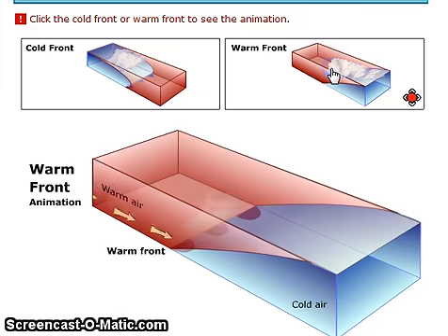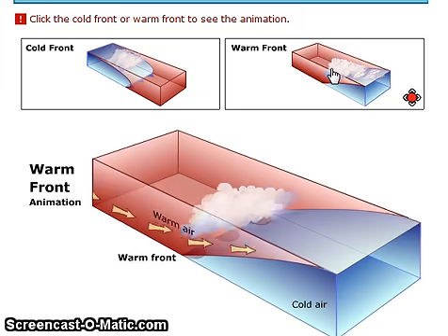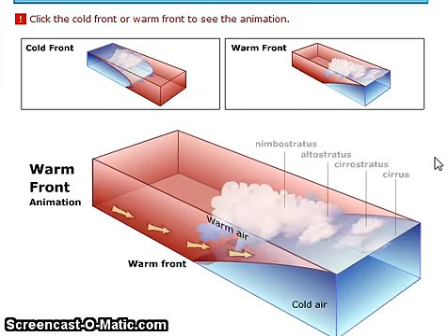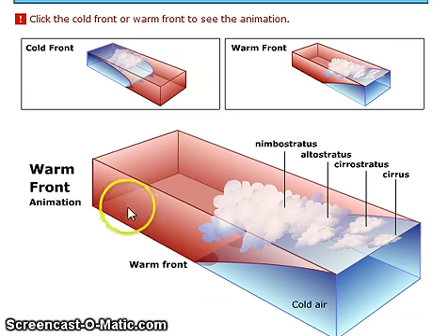And then lastly, the warm front. Now this is where you get all of the other cloud types. And what you notice is that as that warm air slides up in altitude over the cold air, all of the different kinds of clouds are forming, with the top being cirrus, the bottom being stratus.